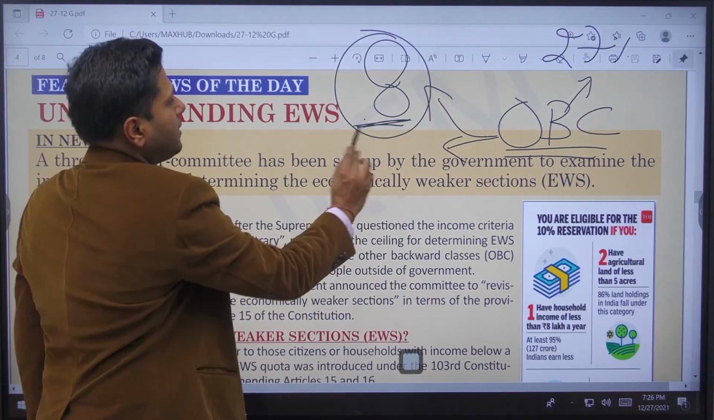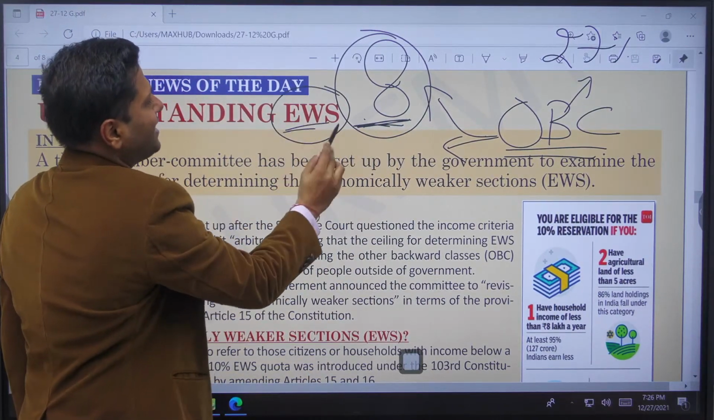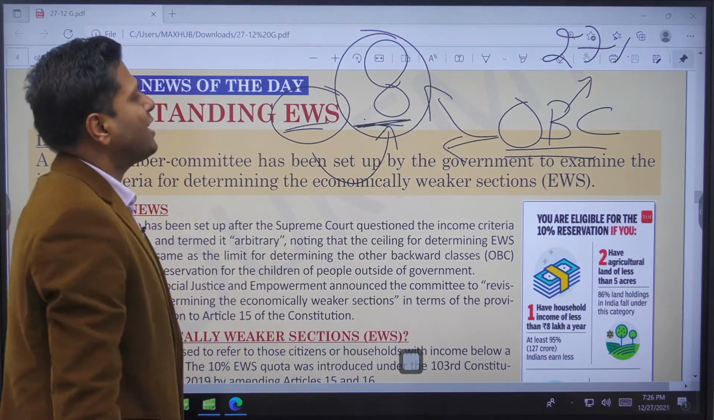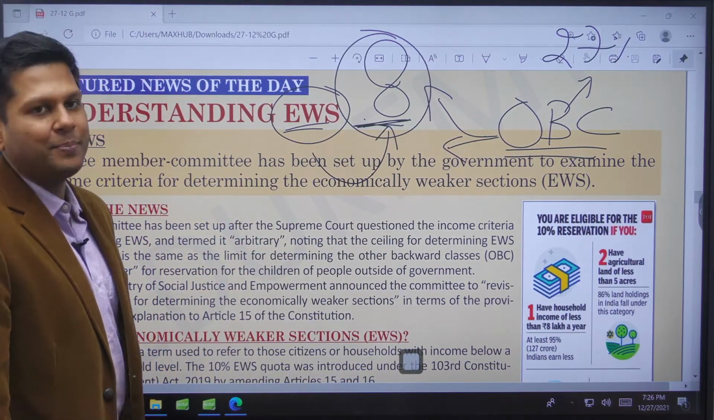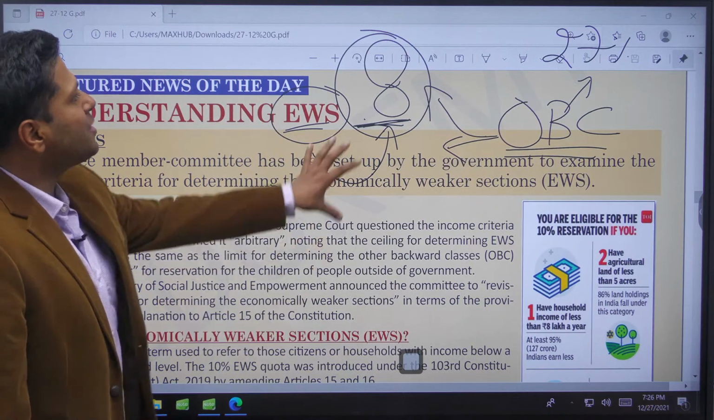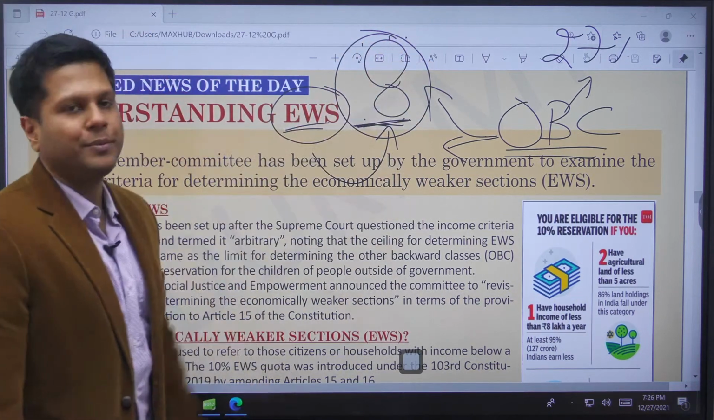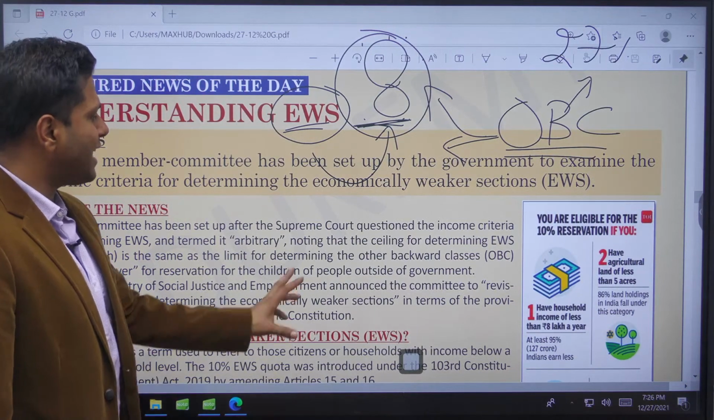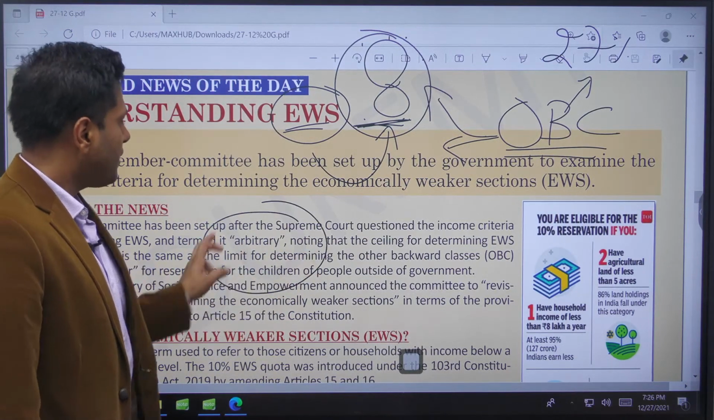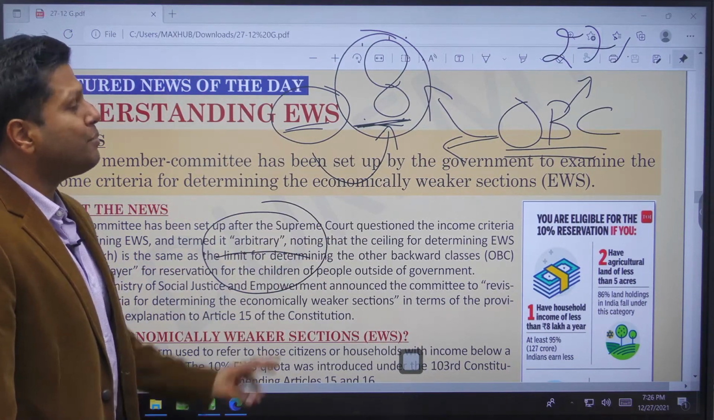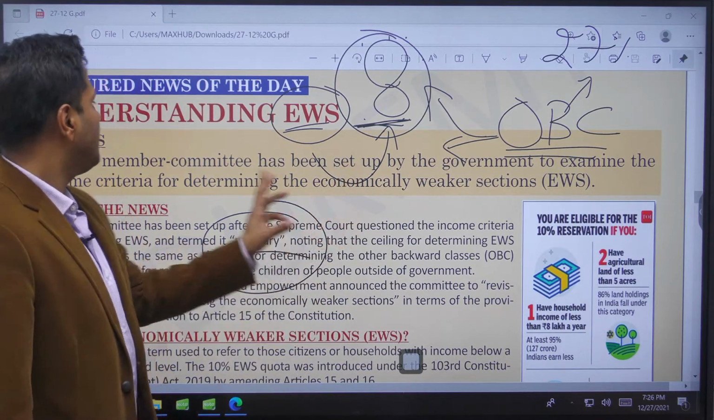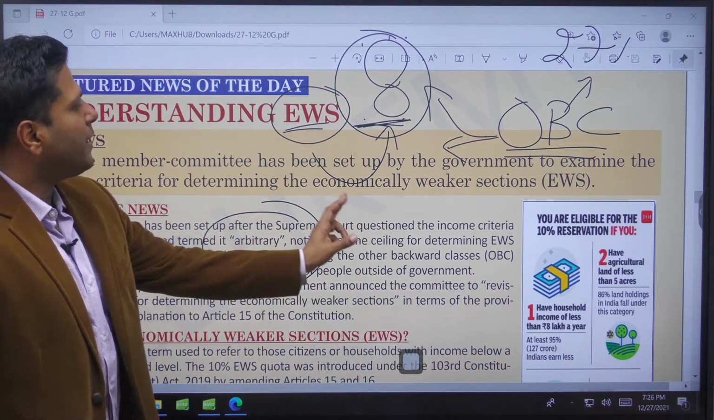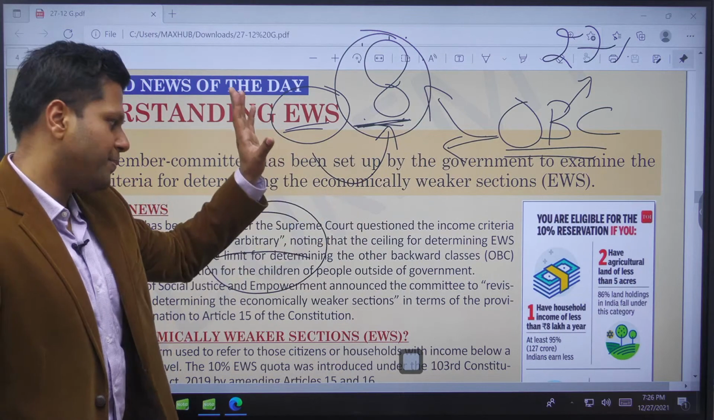Now the economically weaker section category also has been placed with the same 8 lakh rupee criterion, and this is where the Supreme Court asks what is the basis of fixing this particular category. Why 8 lakh rupees? Is this arbitrary or not? The Supreme Court has actually questioned this arbitrariness, and therefore the government has formed a committee to examine the income criteria for determining the economically weaker sections. That is why it is in the news.